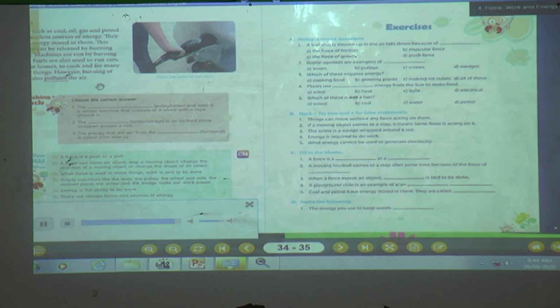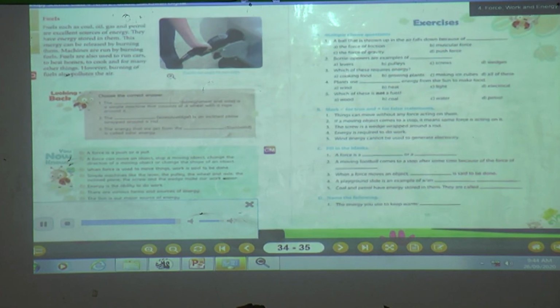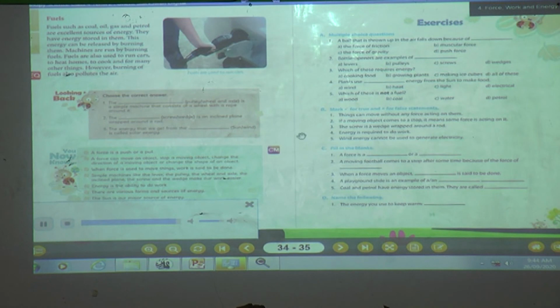Fuels. Fuels such as coal, oil, gas and petrol are excellent sources of energy. They have energy stored in them. This energy can be released by burning them. Machines are run by burning fuels. Fuels are also used to run cars, to heat homes, to cook, and for many other things. However, burning of fuels also pollutes the air.